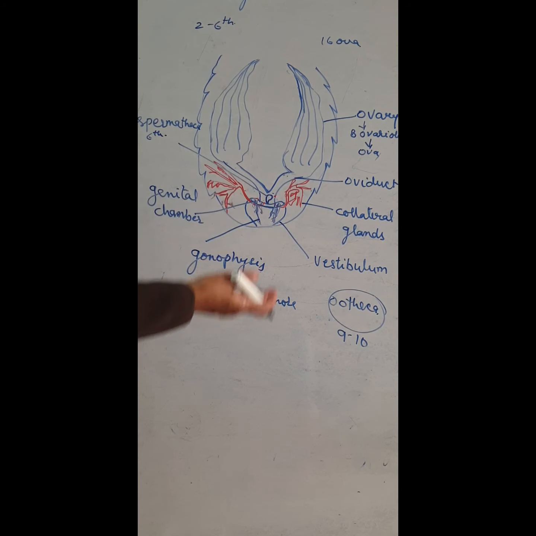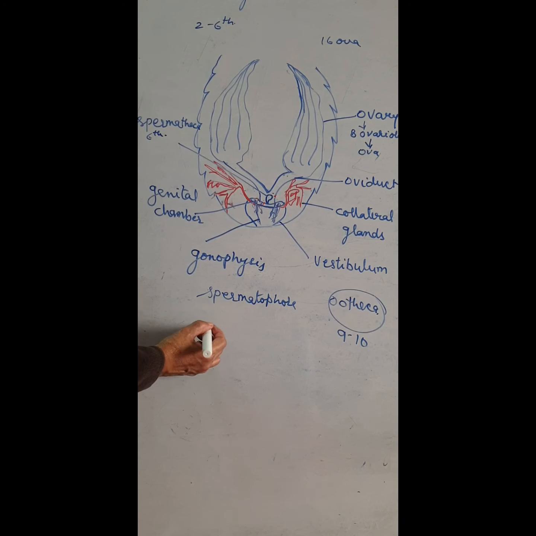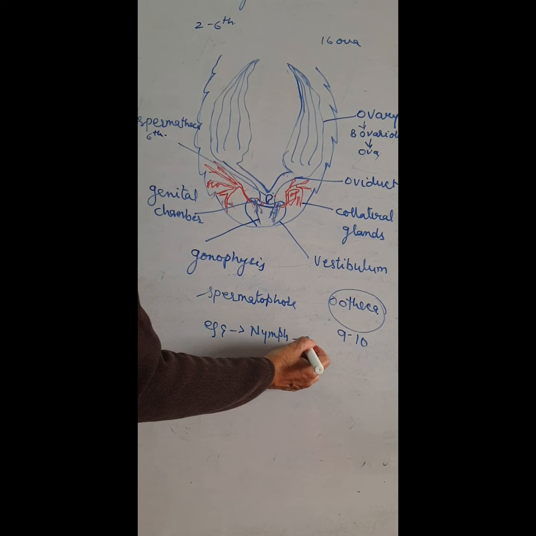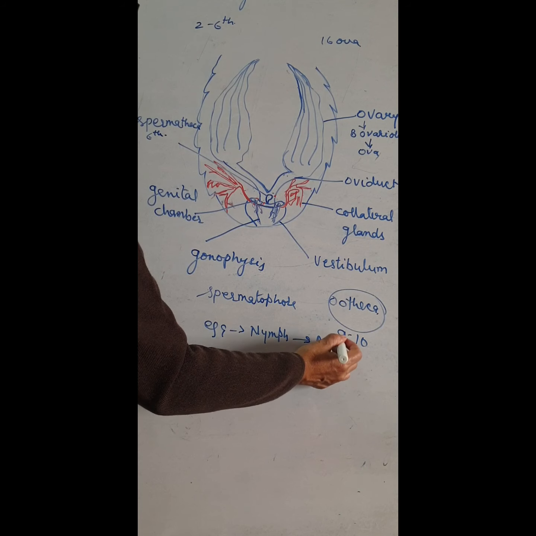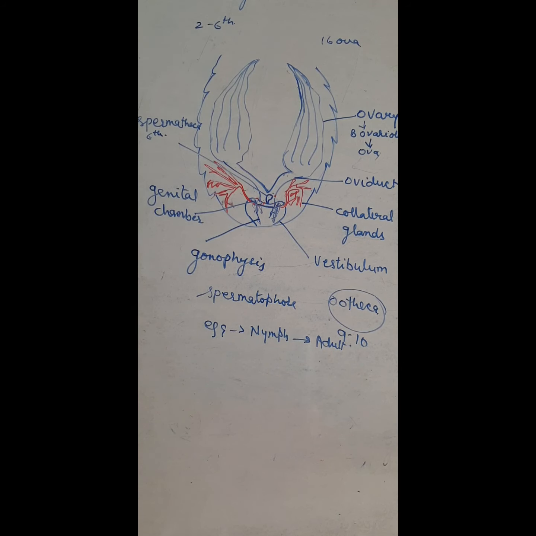The developing stages are egg, then nymph, which after many moultings converts into an adult. So the male and female reproductive systems we have discussed. Now in the next video we will start the anatomy of stem, root and leaf.